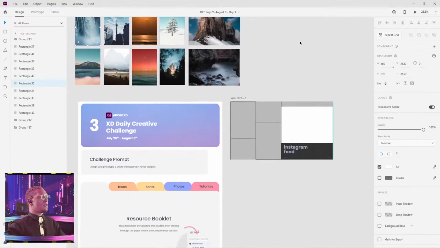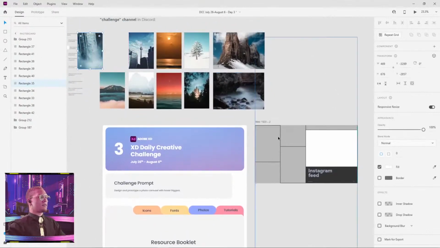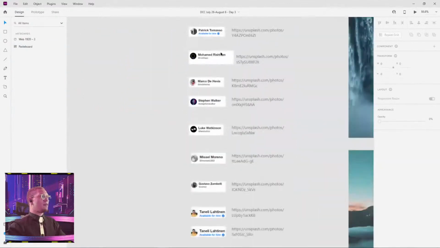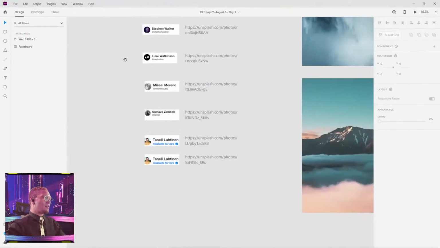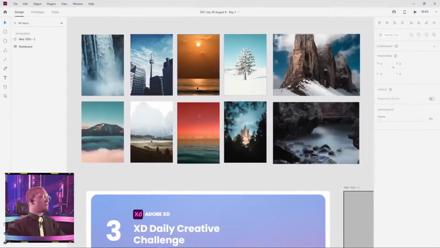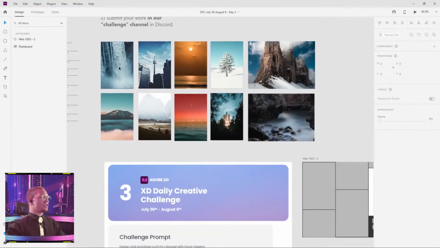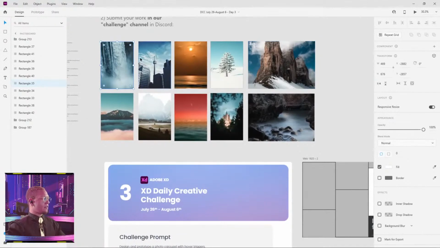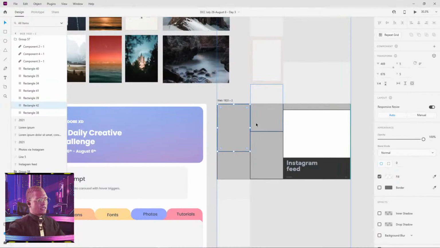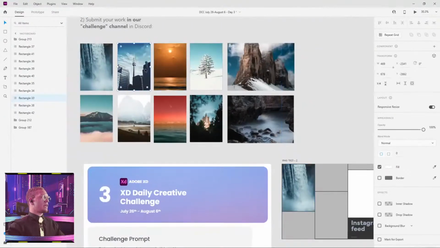What we're going to do is start moving some of our assets, really these are our photos from a whole bunch of people. I would totally name them, but that would take like 5 minutes of the stream. So I'm just going to start taking these photos. I click them, Control C to copy them, and paste them into these rectangles with Control Alt V. That will just take a couple seconds.